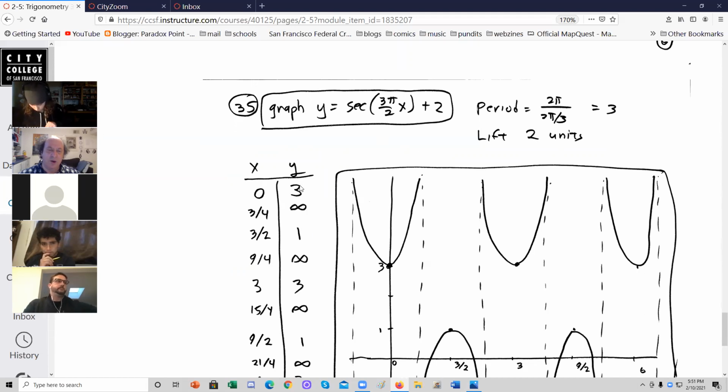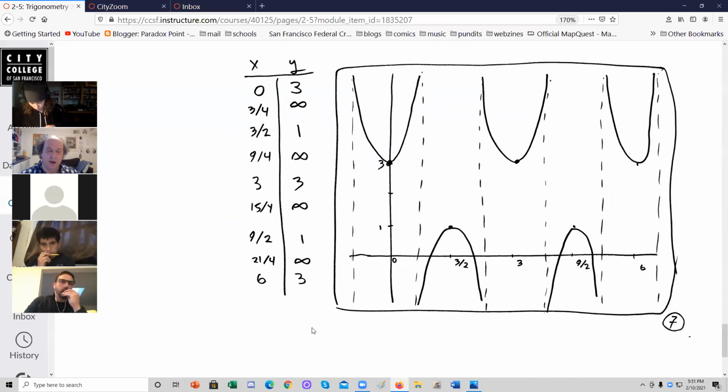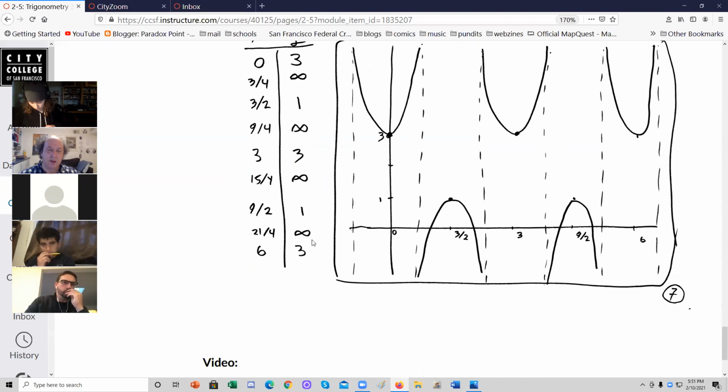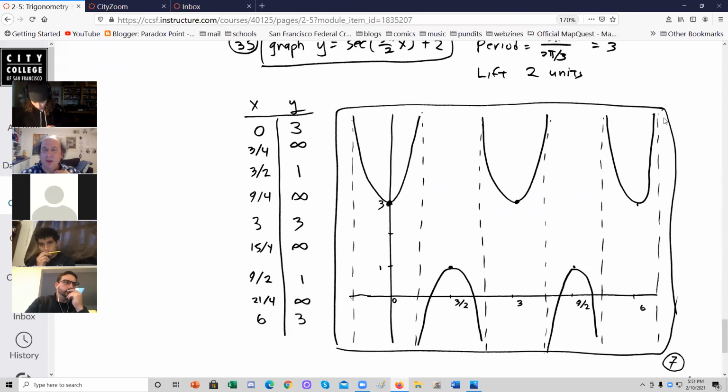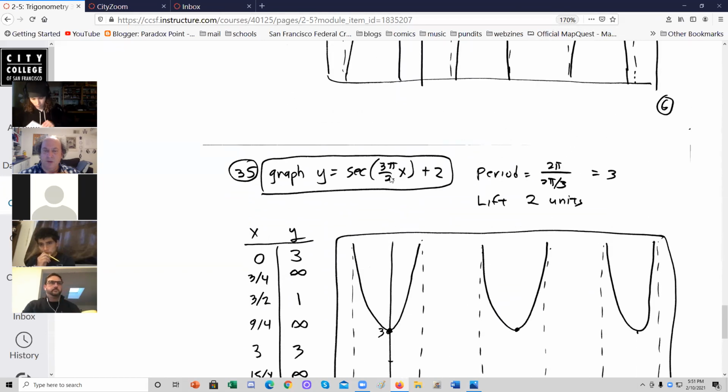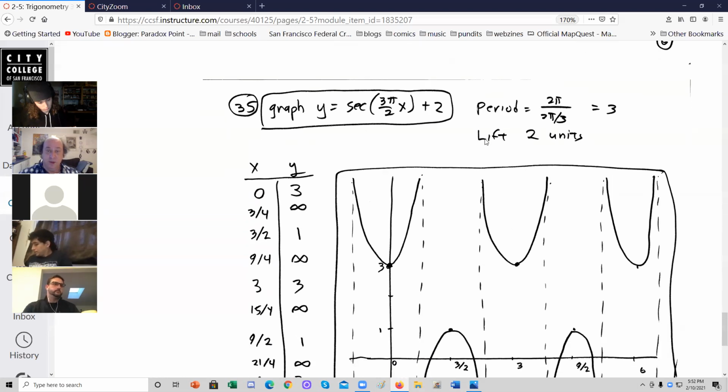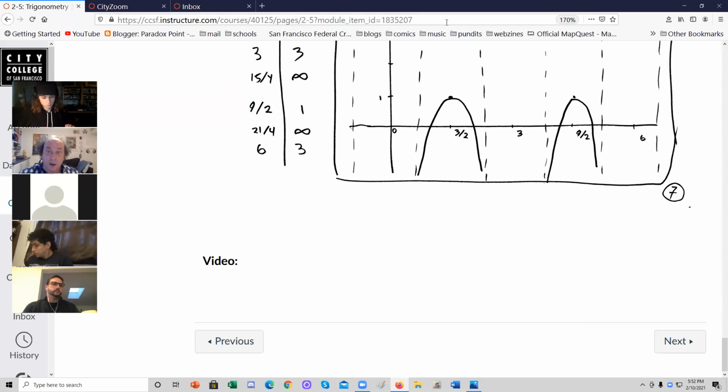So it goes between 3 to 1 to 3 to 1 to 3, and infinities between those, with dotted line vertical asymptotes halfway between. Okay, this I'm going to have to change. Specifically this. Let me make a note: 2.5, page 6, secant 2/3 pi x. Okay, fine. So okay, that's that for that.